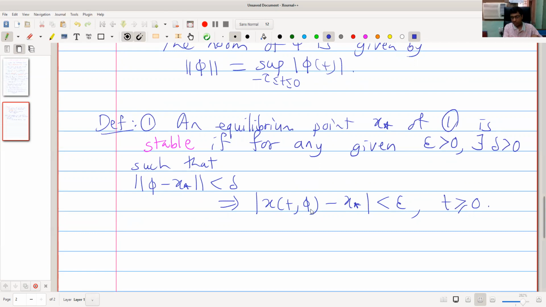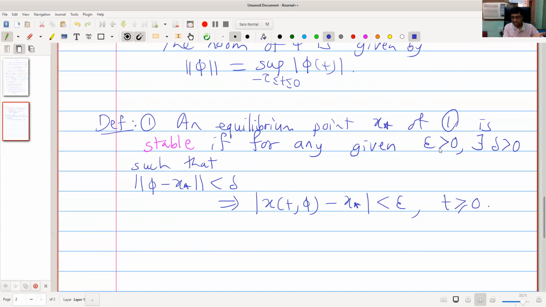That means this mod is less than epsilon for all t greater equal 0. The solutions starting in the neighborhood of x star will stay nearby and will not go away from x star.